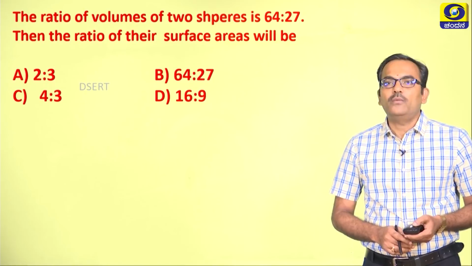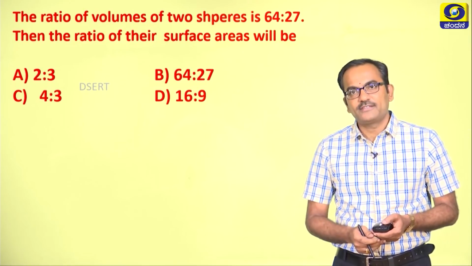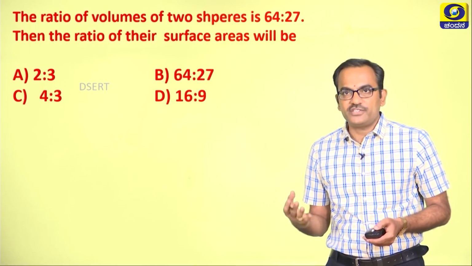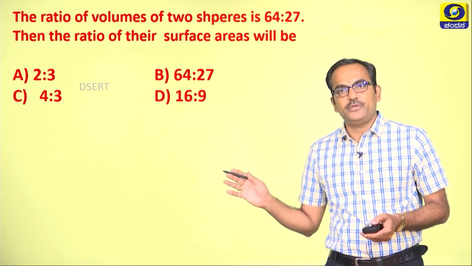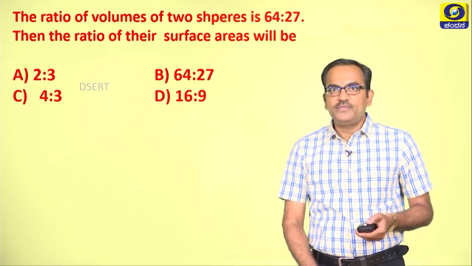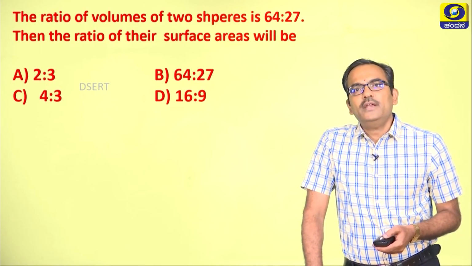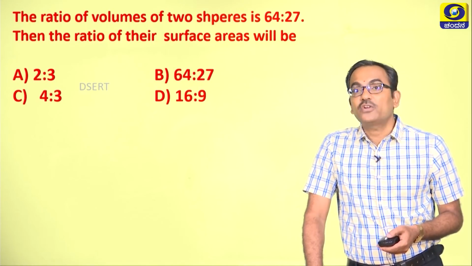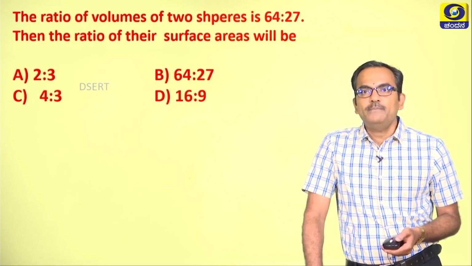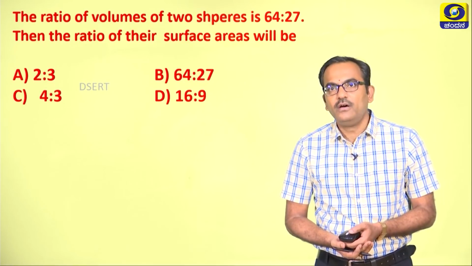Okay. Now let us switch our gear to the problem solving techniques. The very first question that we have for our discussion is an MCQ. The ratio of volumes of two spheres is 64:27. Then the ratio of their surface areas will be 2:3, 64:27, 4:3 or 16:9.